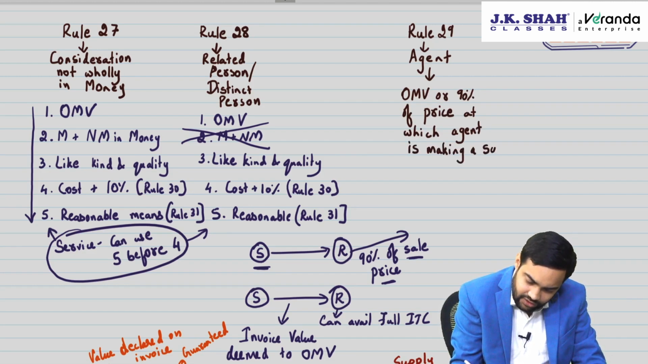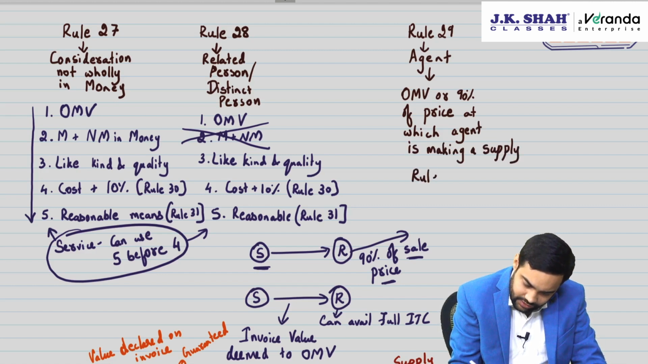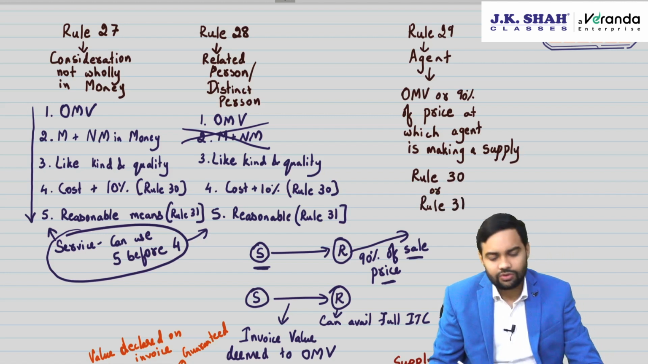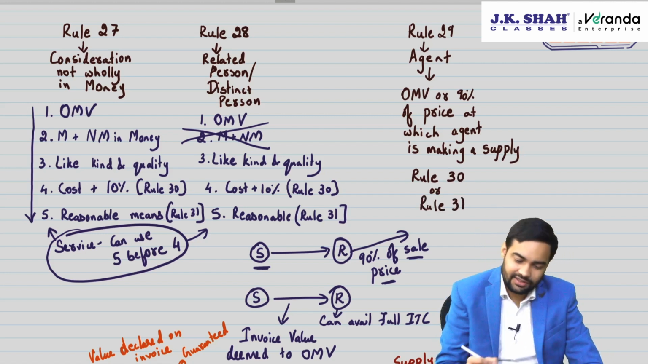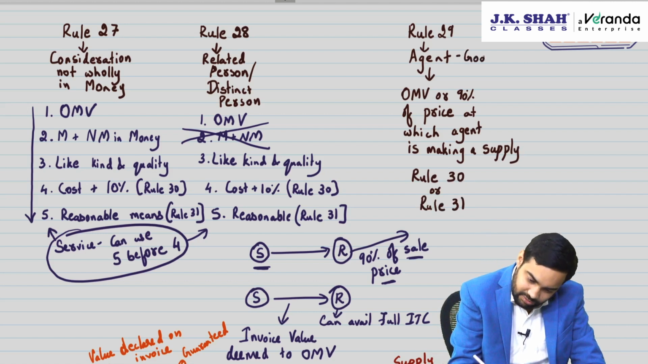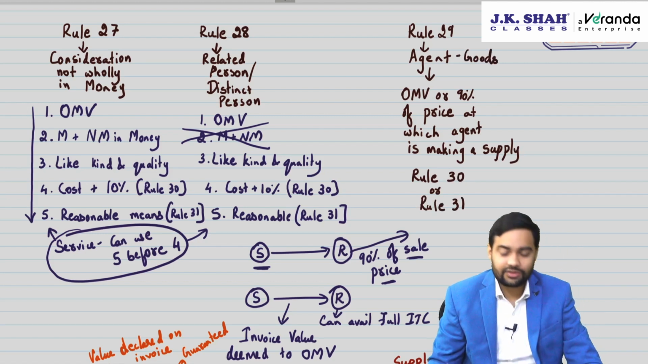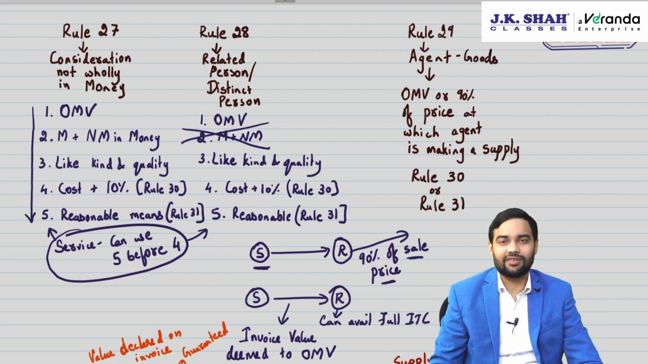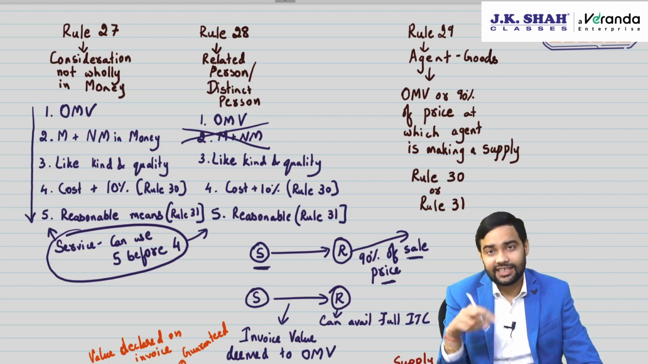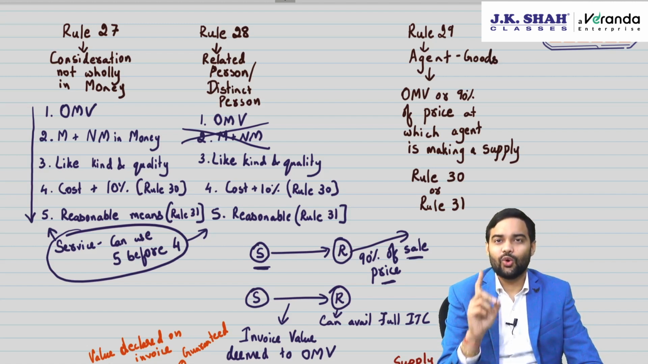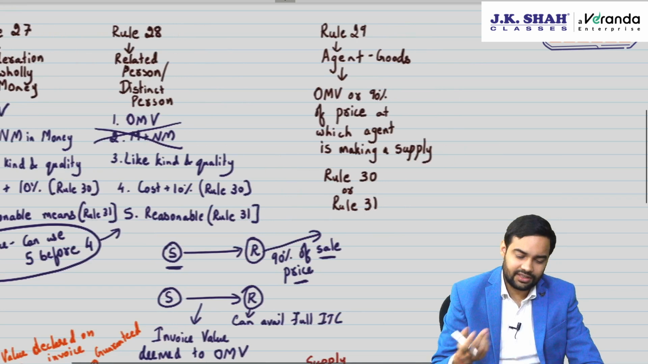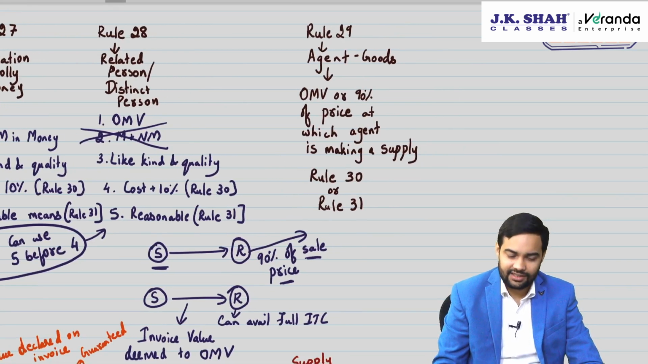Sir, if these are not available, then obviously you have rule 30 or rule 31, and this is to be used only in this order, because this deals only with goods, because schedule 1 covers only goods transaction between principal and agent, where the agent is billing in his own name. Rule 30 and 31 we have already learnt.